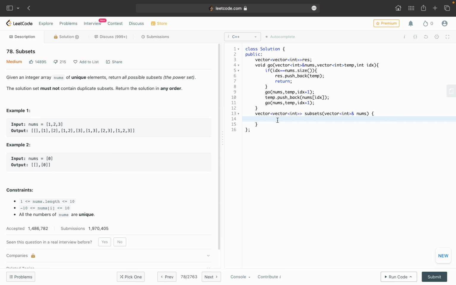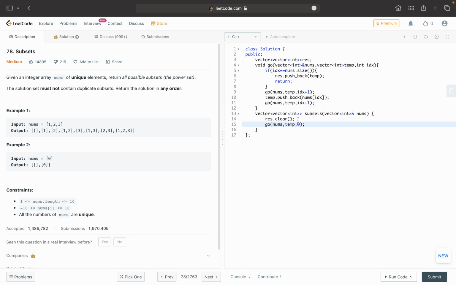Sometimes it could run multiple times, so I have to clear before I start. No, I think it's the syntax. Now I will just call the go function with nums, temp, and index, where initially index will be 0.